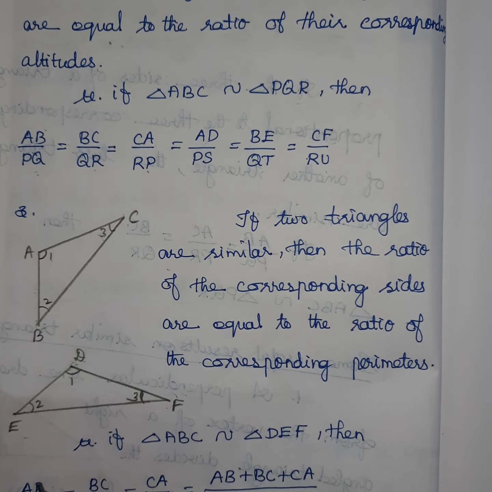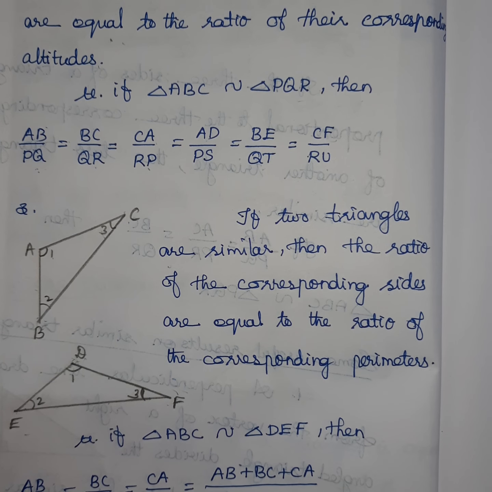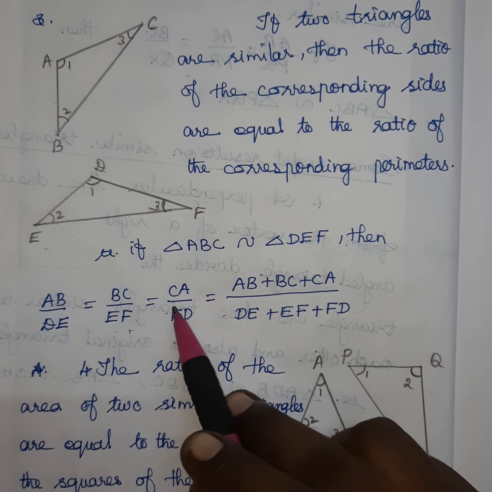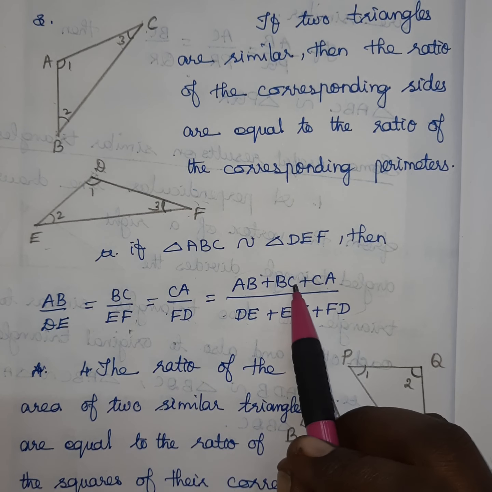So AB divided by DE, this is the side. Then BC divided by EF, that is also the side. Then CA divided by FD, that is also the side. Then perimeter: AB plus BC plus CA divided by DE plus EF plus FD, first triangle perimeter and second triangle perimeter. So the ratio of the sides is equal to the ratio of the corresponding perimeters. It is the third result.